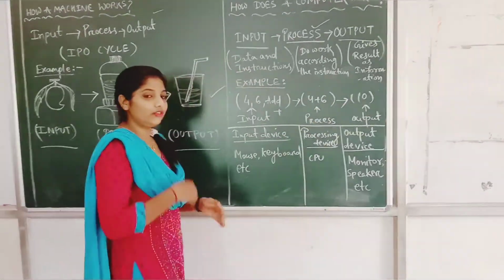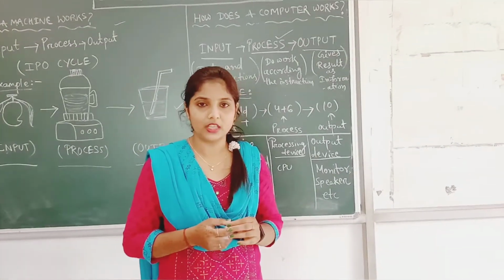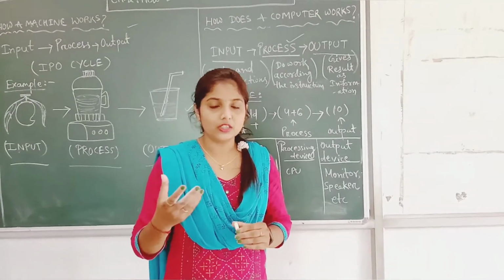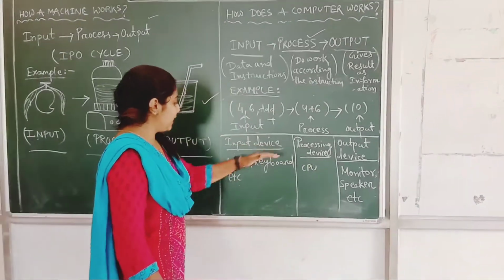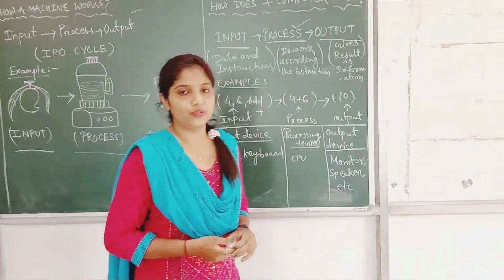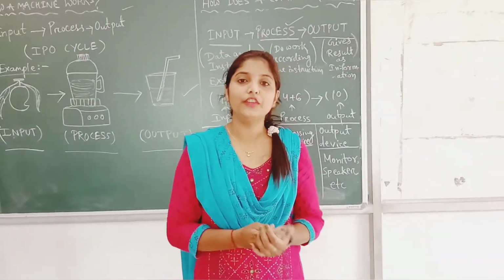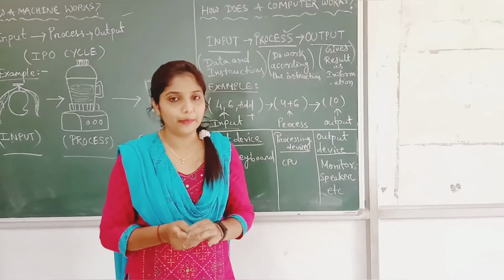Okay. To give the input we have to use some device, or not? What do you mean by device? The machines, the parts of the computer that are used to work. So the input devices, the mouse, keyboard, joystick, these are all input devices. The input device is mostly used for what? To give input to the computer.